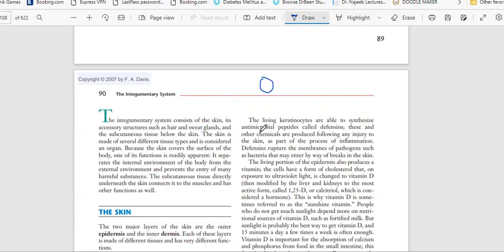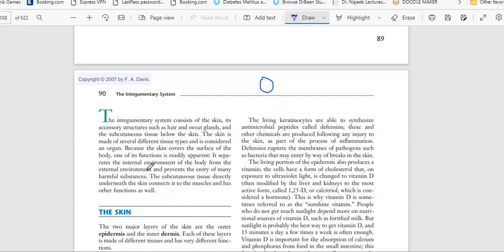We will study those different types of tissues later.